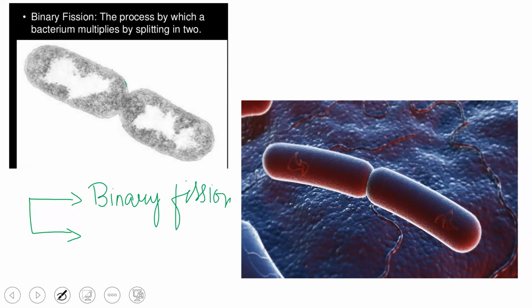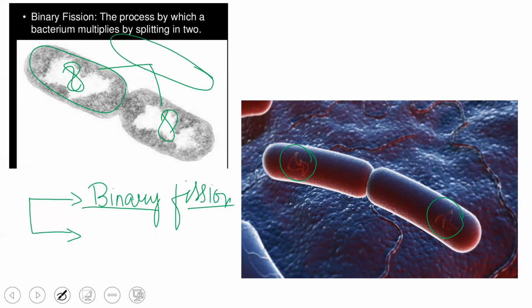Binary fission means a bacterium is able to divide itself into two, and then equal distribution of genetic material and the cytoplasm will be split into two parts, and that process is called binary fission. A single bacterium is able to divide itself into two, forming progenies where the genetic material is equal. You can see the genetic material here, and this type of splitting is called binary fission. Bi means two, fission is nothing but splitting into two. So this is an asexual mode in case of bacteria.